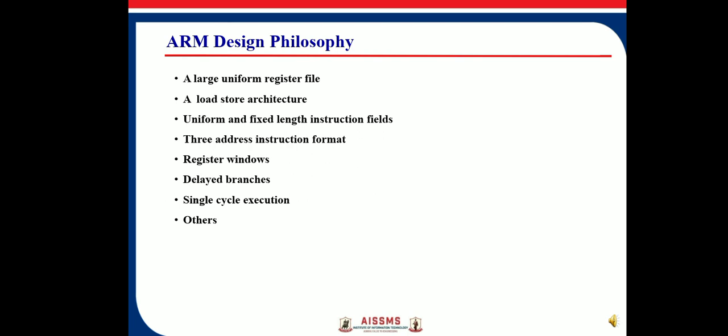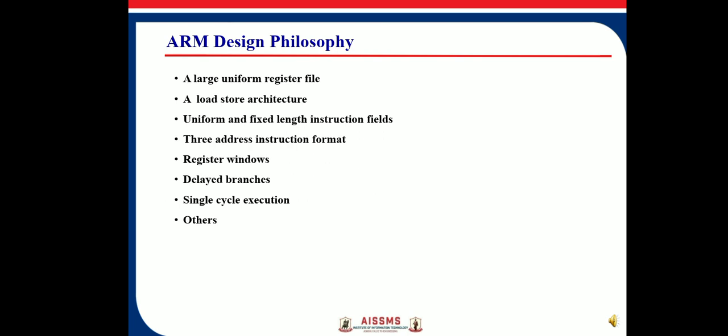This allows the pipeline to fetch the future instructions before decoding the current instruction. In contrast, the CISC processor contains instructions of variable size, which are complex and take more cycles to execute. So in CISC, complexity is in processor hardware, whereas in RISC, complexity is in the compiler. The uniform and fixed length instruction fields simplify the instruction decoding.